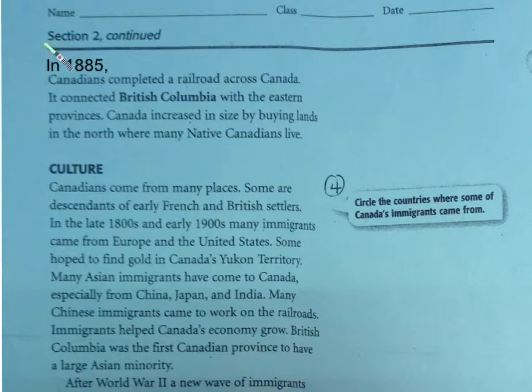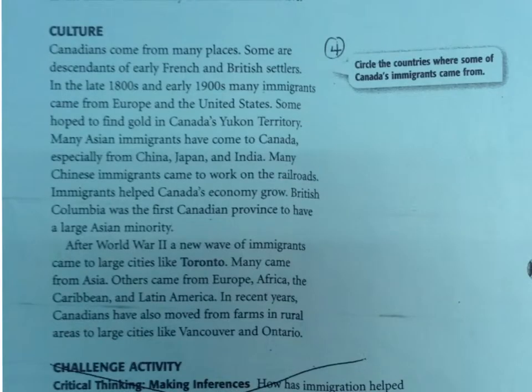Let's continue reading section 2. In 1885, Canadians completed a railroad across Canada. It connected British Columbia with the eastern provinces. Canada increased in size by buying lands in the north where many Canadians live. Now let's read about Canada's culture. As we read, we should circle the countries where some of Canada's immigrants came from.